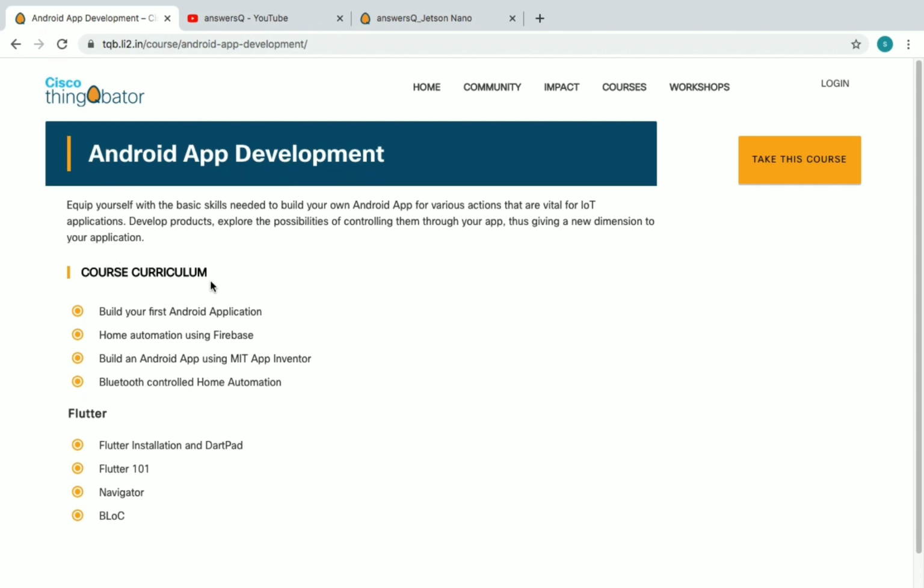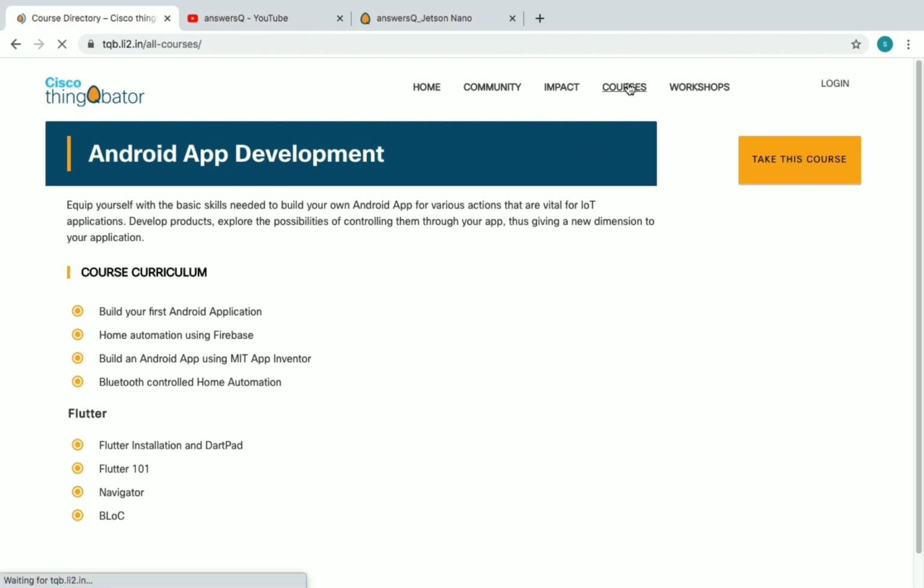Here is the course curriculum. Build your first Android application, home automation using Firebase, build an Android app using MIT App Inventor, Bluetooth controlled home automation. And in addition to that, we'll also be learning about Flutter in this course: Flutter installation and Dartpad, Flutter 101, Navigator. So we'll be learning about a lot of things in this course.